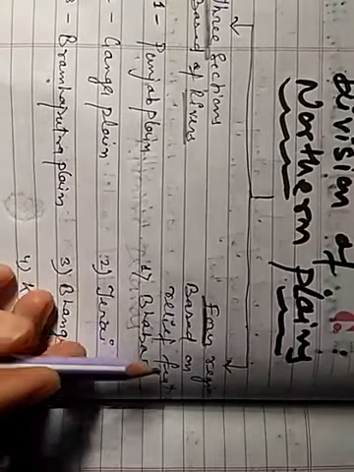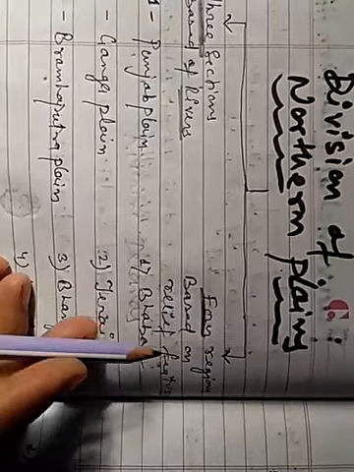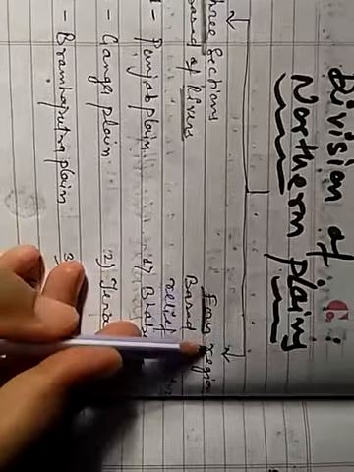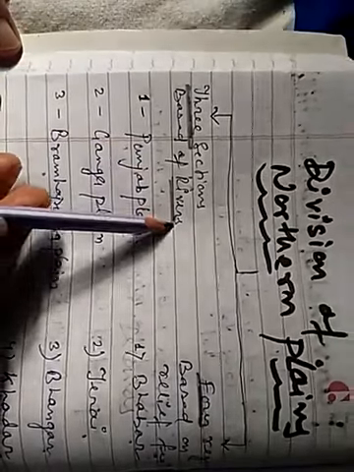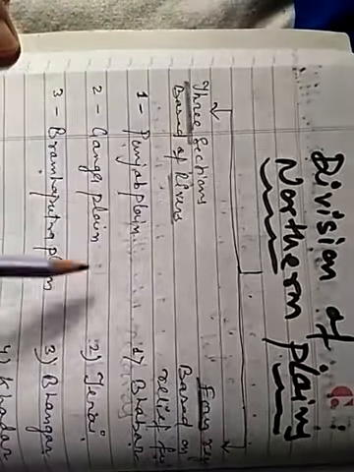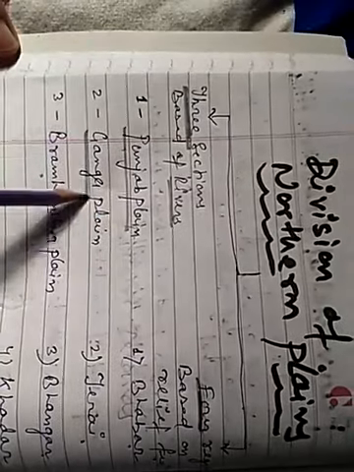Now see again here, according to the variation in the relief features, the northern plain can be divided into 4 regions, and these 4 important regions are Bhabar, Terai, Bhangar, Khadar. Inculcate in your mind the 3 sections of the northern plain based on rivers: Punjab plain, Ganga plain, Brahmaputra plain.